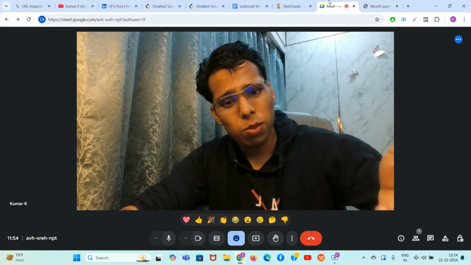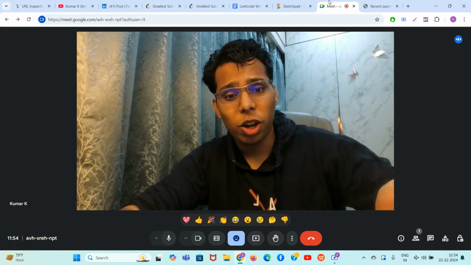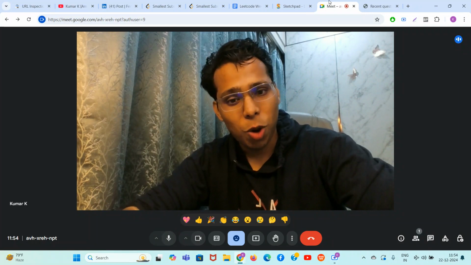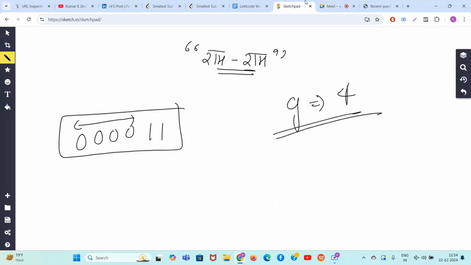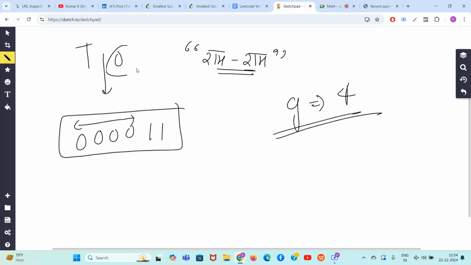Think about it: if a block is already smaller than G, why would you do anything to it? That's not giving you any problem. The block should not exceed G. So guys, if it is less than or equal to G, then don't do any operation. The answer is true. You can solve it in zero operations. Don't do anything. Everything is less than or equal to 4.